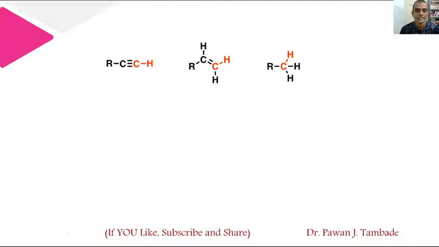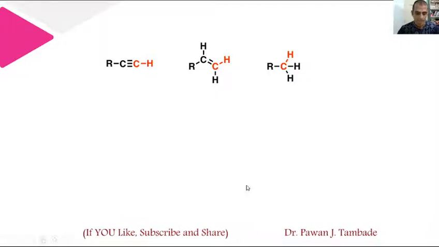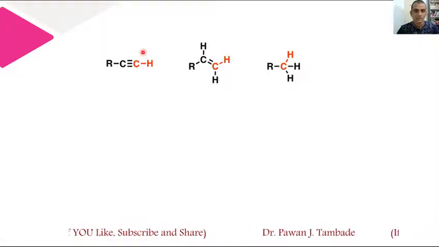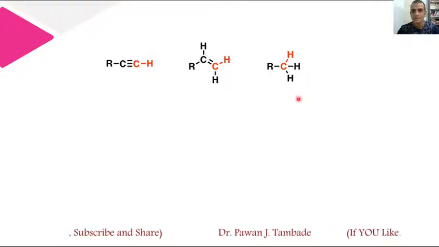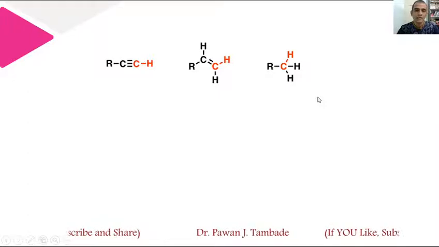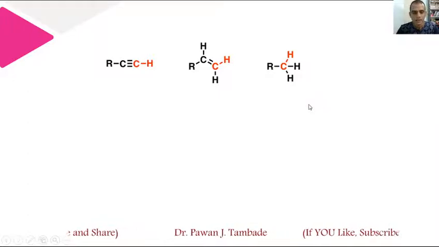Now consider these examples. This is an alkyne, this is an alkene, and this is an alkane. Now among these three, which is more acidic in nature and why?